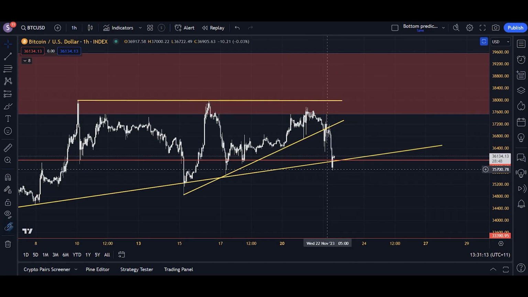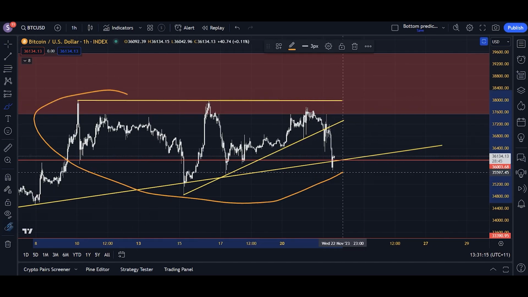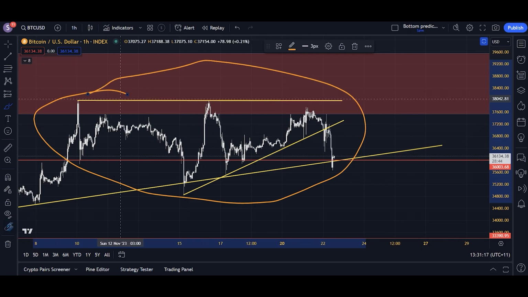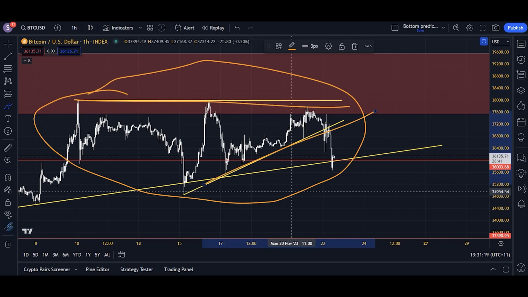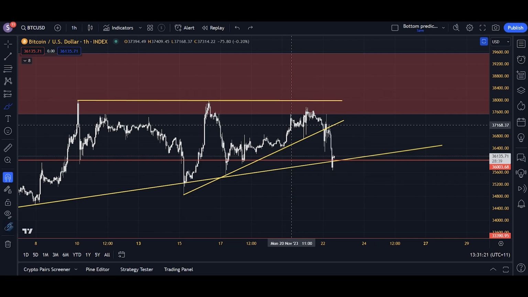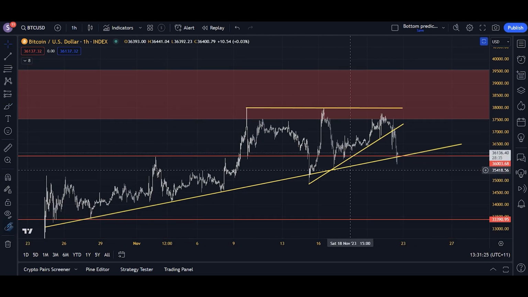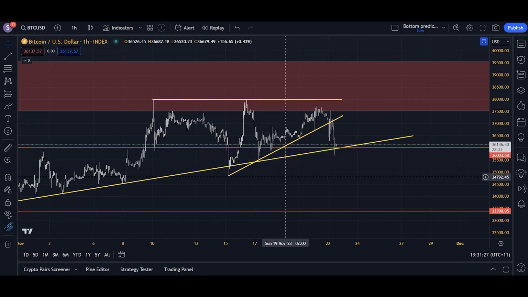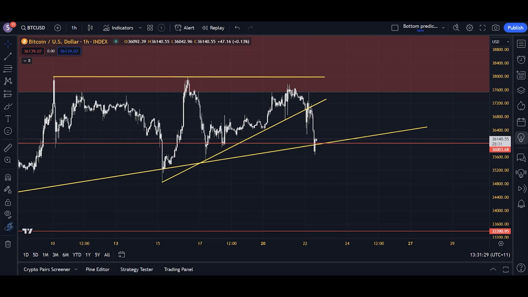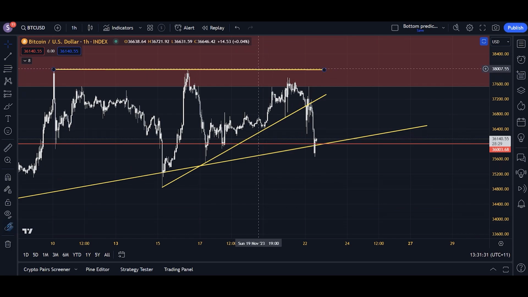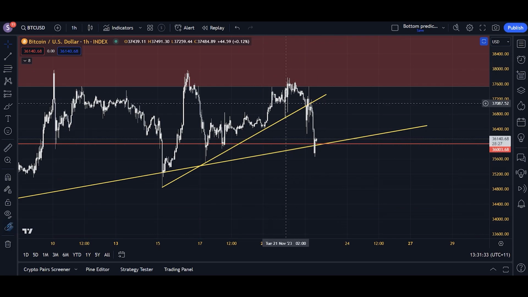We've seen a breakdown from the ascending triangle formation, which was complicating the chart structures, as you can see on the screen here. Top line of a triangle, bottom line of a triangle. We broke down from that ascending triangle. Unfortunately, it was quite unlikely for that to break to the upside due to the overwhelming fact that there were many more bearish indicators than bullish indicators. So we broke down from the ascending triangle. Now that that is gone, we can go ahead and remove the top line of it. We can keep the bottom line in for now, I guess, although we're going to remove it from this analysis purely because we've already broken down from it, right? We broke down from that.